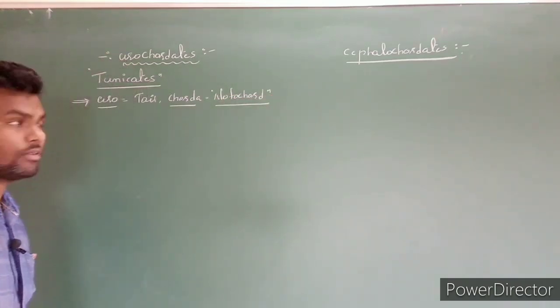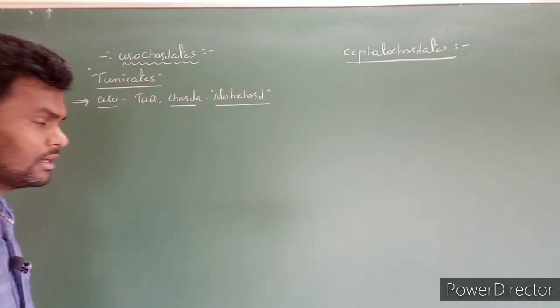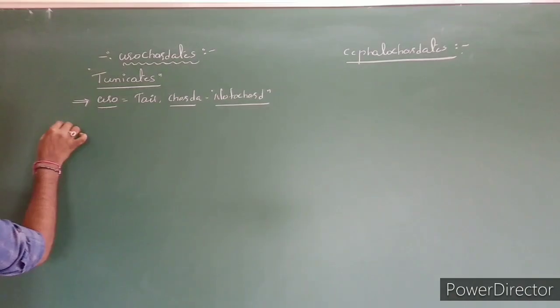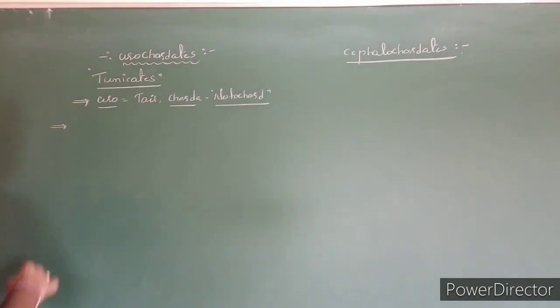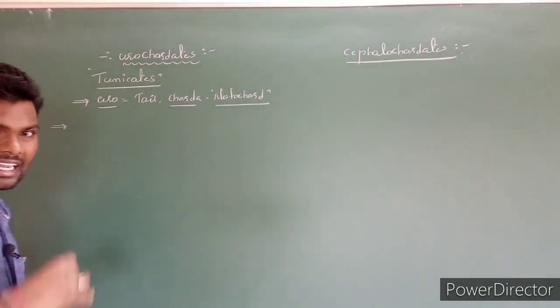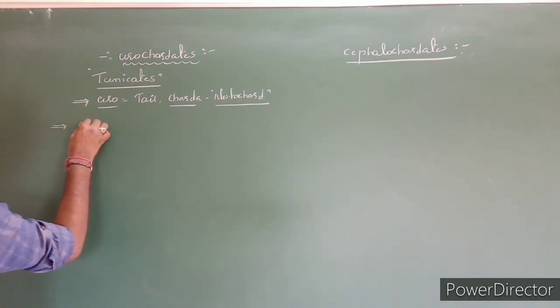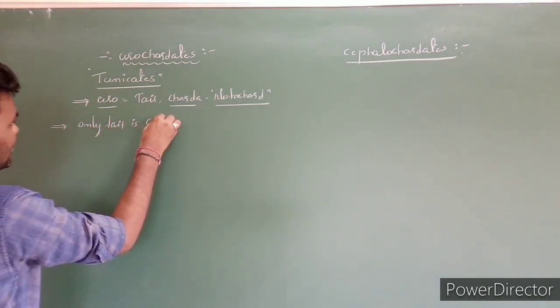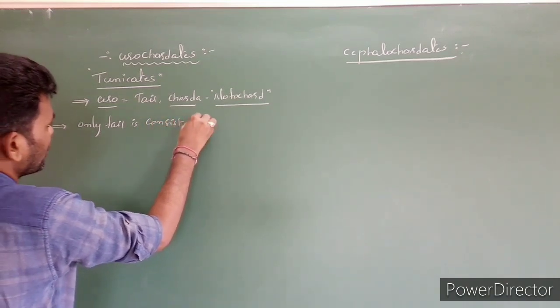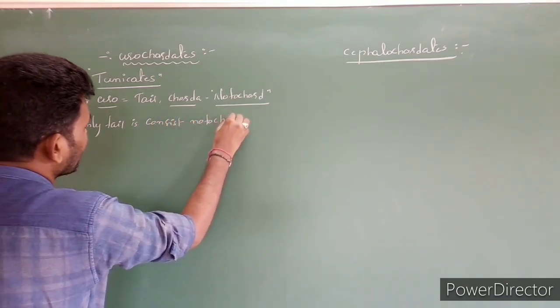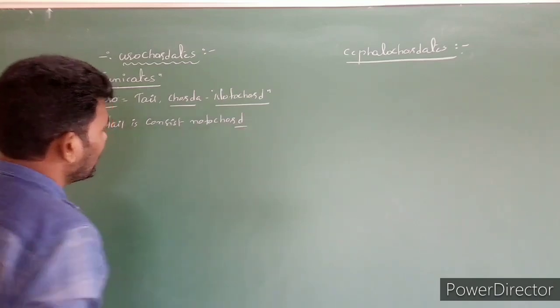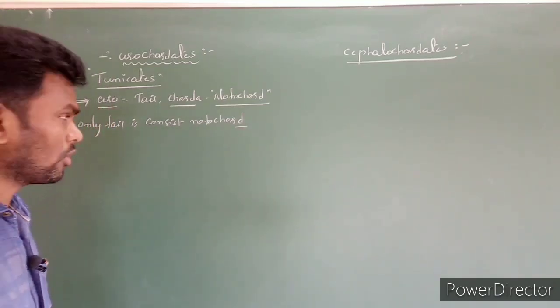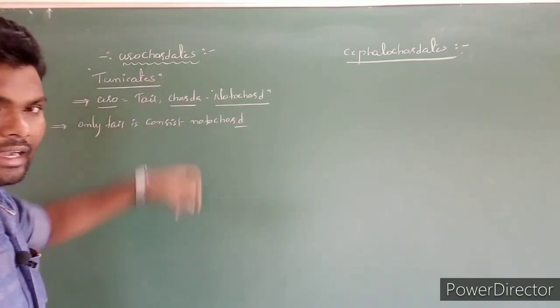What is the meaning of urochordates? It means organisms that have a notochord only in the tail. Only the tail contains the notochord. That is the meaning of urochordates.